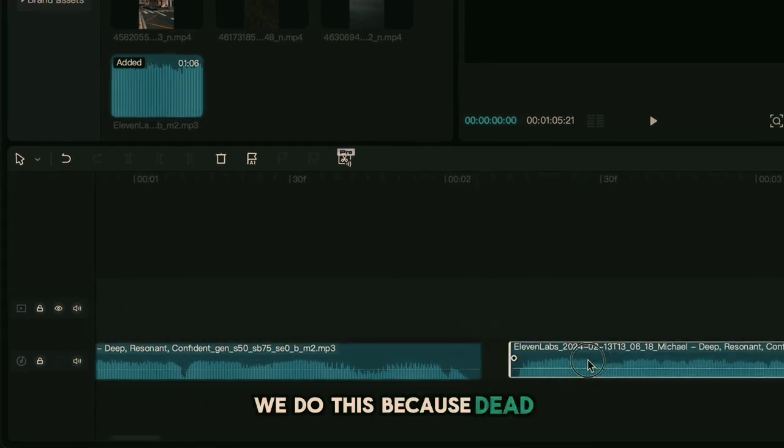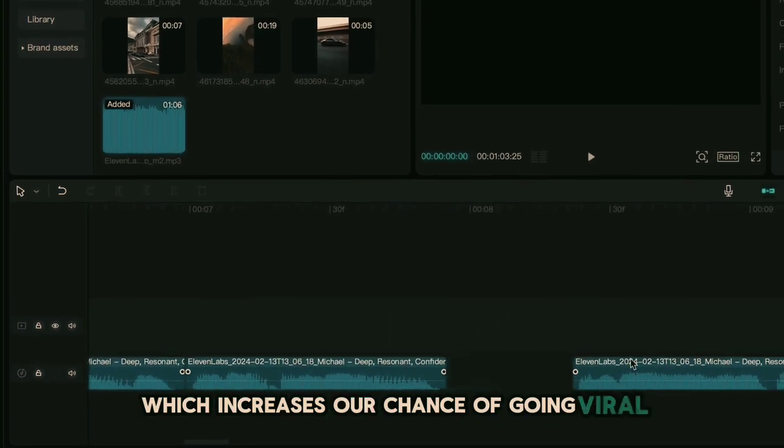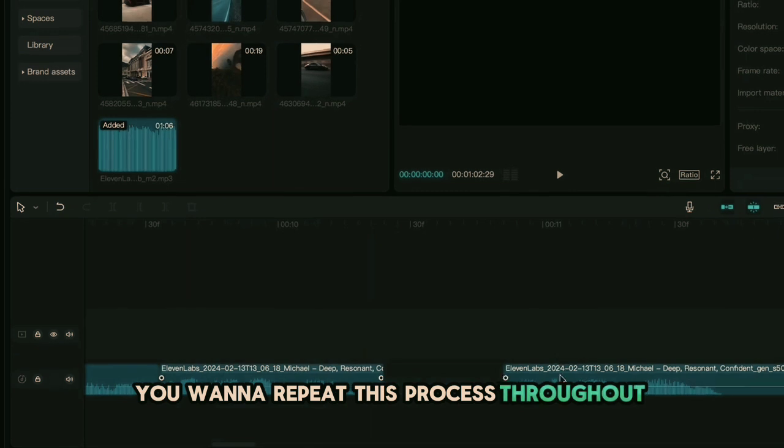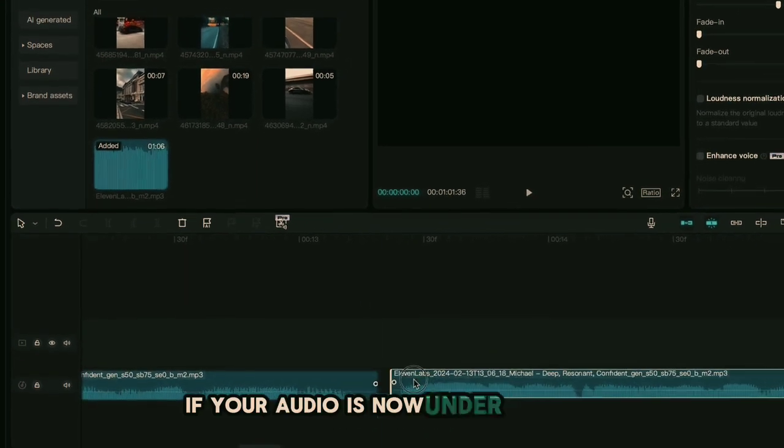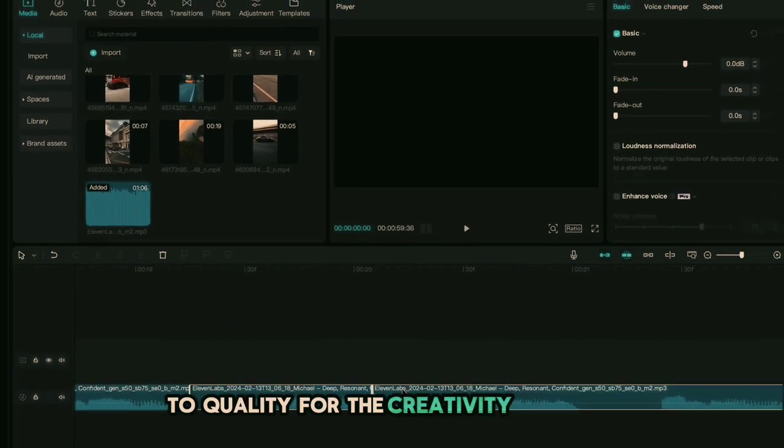We do this because dead air pauses like this can lower video retention, which increases our chance of going viral. You want to repeat this process throughout your audio. If your audio is now under a minute, don't worry. You can still make the clips over 1 minute long to qualify for the creativity program.